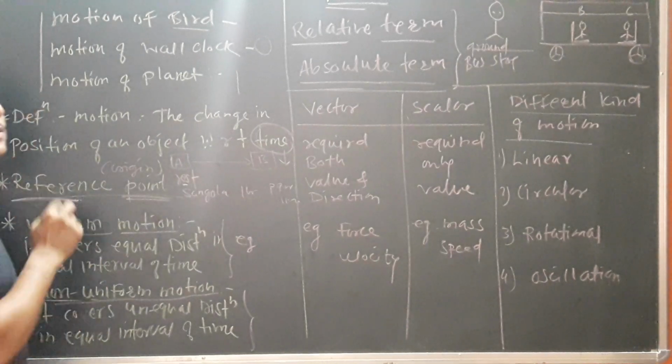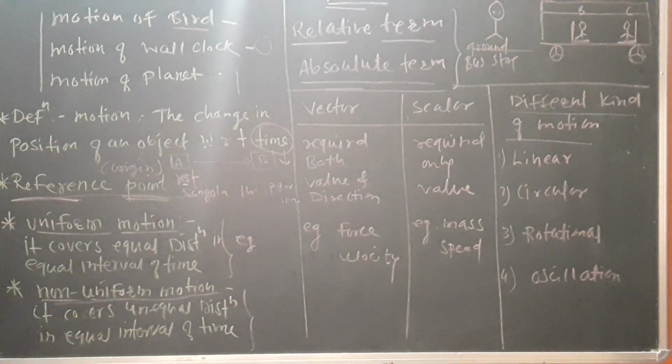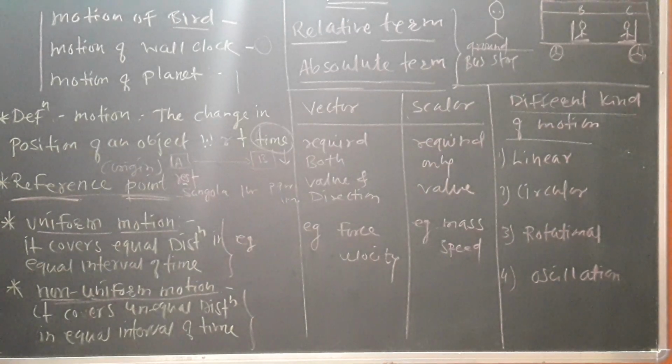Now what do you mean by origin or reference point? Suppose I say that Sangola is 5 kilometers. Whether this statement is properly right or wrong, there might be ambiguity in our mind. Sangola is 5 kilometers, from where?